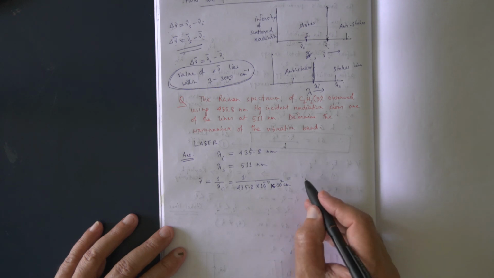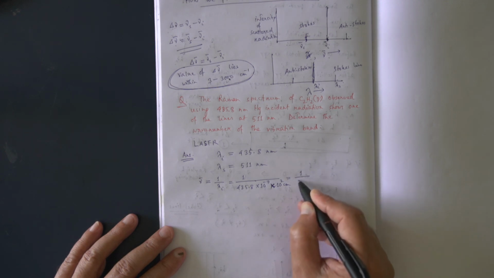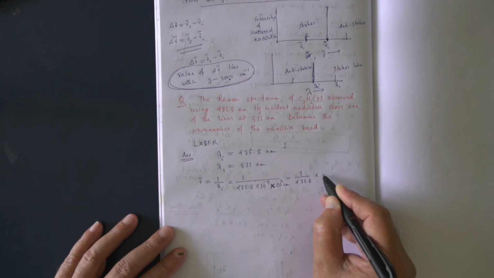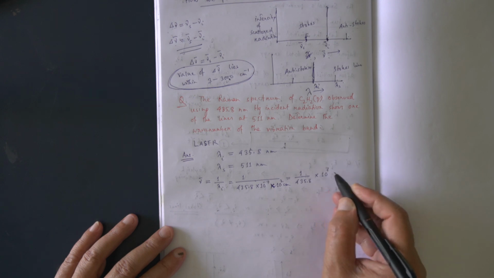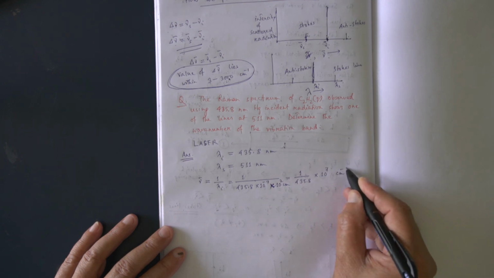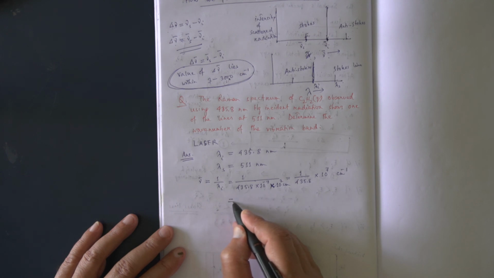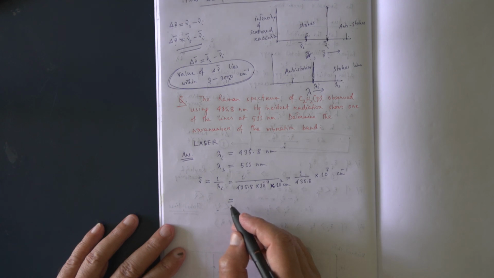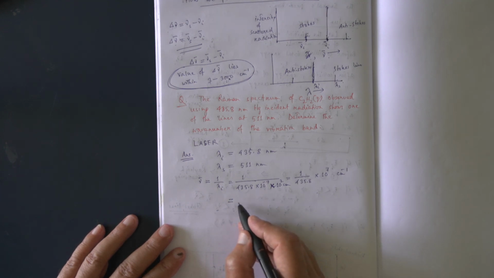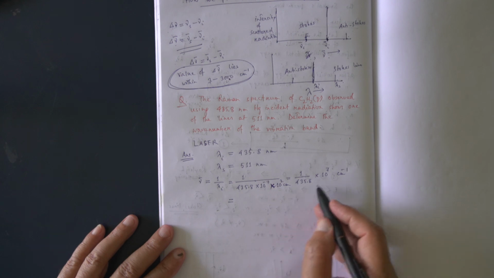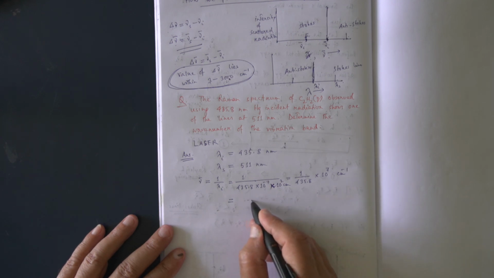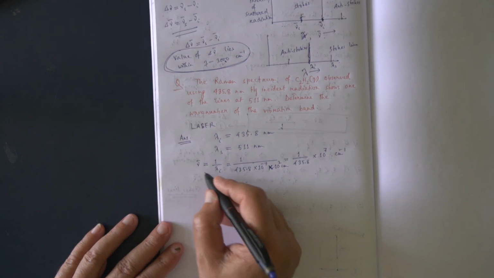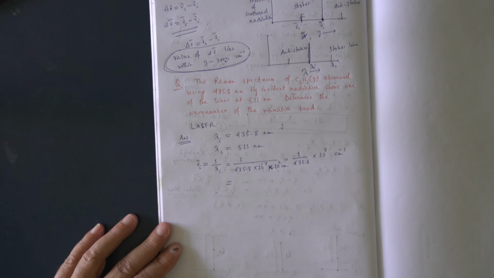So if I calculate, 1 by 435.8 into 10 to the power minus 7 centimeter, which is 1 by 435.8 into 10 to the power 7 centimeter inverse. You have to calculate 1 by this, and you will get the result. This is the wave number of the incident radiation.